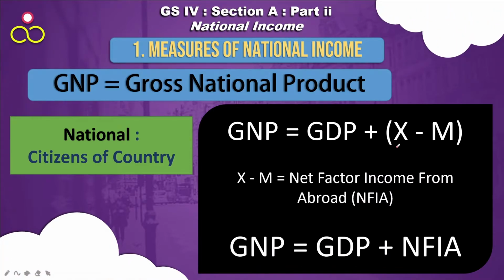So X minus M, we also write it as net factor income from abroad. In essence, whatever money is coming from abroad and the foreigners who are sending it back, that is also called net factor income from abroad. So GNP equals GDP plus net factor income from abroad.